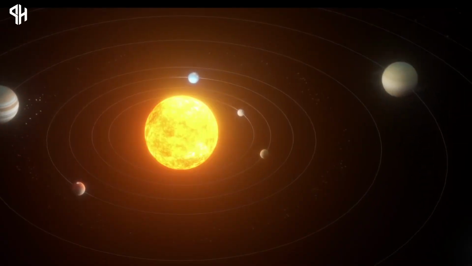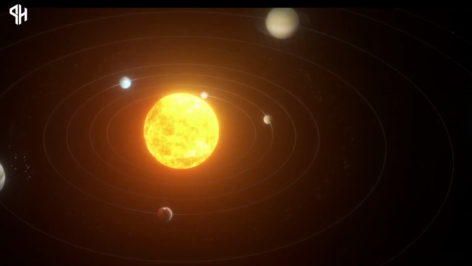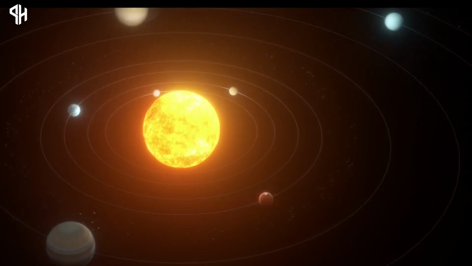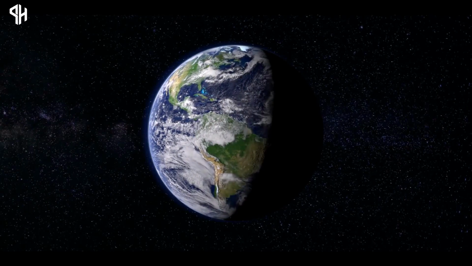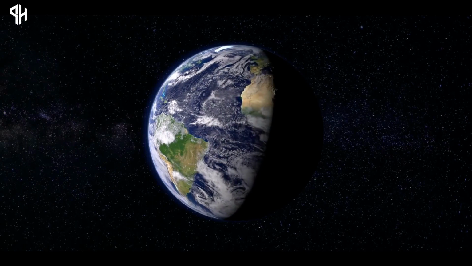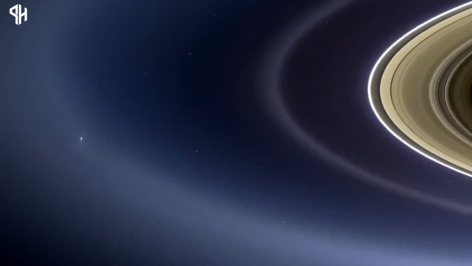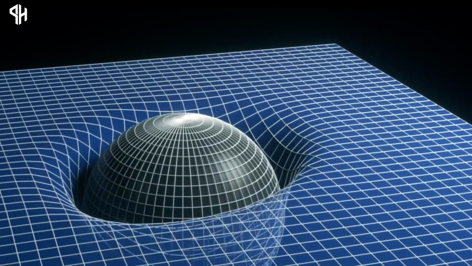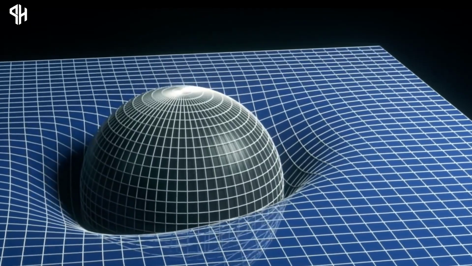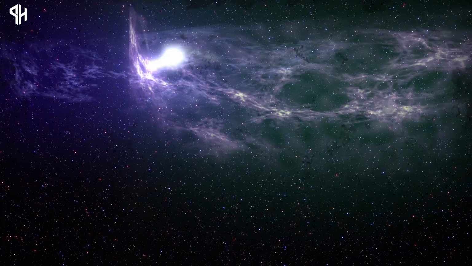Extending this concept, Einstein proposed that the Sun, acting as a massive gravitational body, curved space around it. Consequently, objects, including planets like Earth, followed curved paths in this distorted space-time, giving rise to the phenomenon of gravitational attraction. This revolutionary idea described how matter and energy dictate the curvature of space-time, causing nearby objects to move along curved trajectories, essentially falling towards regions of warped space created by massive bodies like stars or planets.